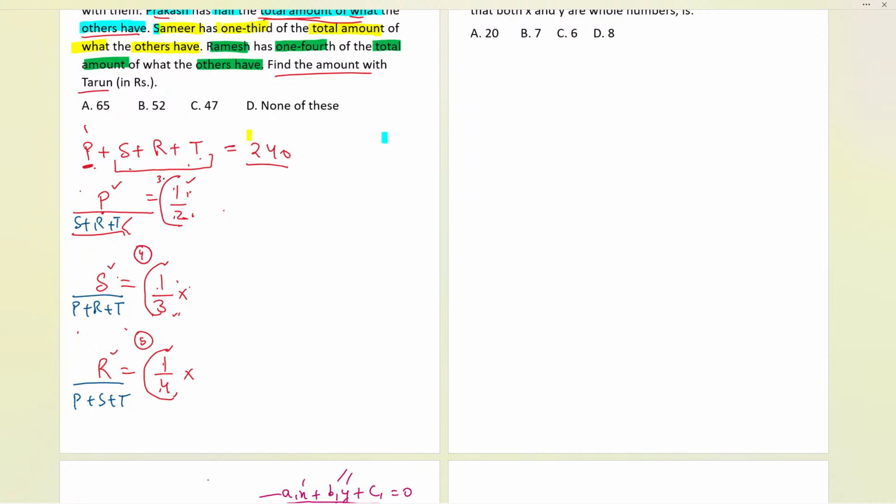So total it should be having how much? 3 plus 4, that is 7. 7 plus 5, it will be total 12 over here. But let me tell you, is 12 the LCM of 3, 4 and 5? No. So what are we going to do to make all the totals equal? Because we all know that the total will be the same for all of them. So if it is the case, we should be taking the LCM of 3, 4 and 5 over here. So what can I do about the total over here?